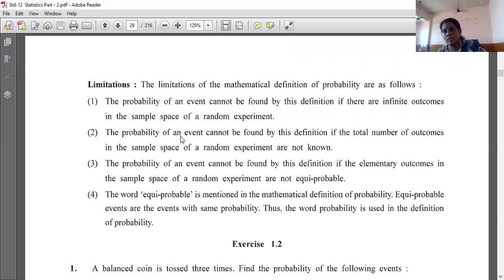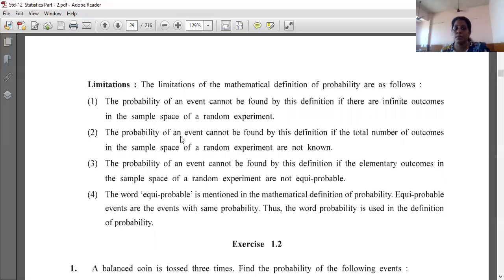Where there are advantages, there are disadvantages too; where there are positive things, there are negatives also. So here there are a few limitations they are showing us, that this probability formula is not applicable in all circumstances. So where is it not possible, let's see. The probability of an event cannot be found by this definition if there is an infinite outcome. If the outcome is infinite, then we can't use this probability definition.